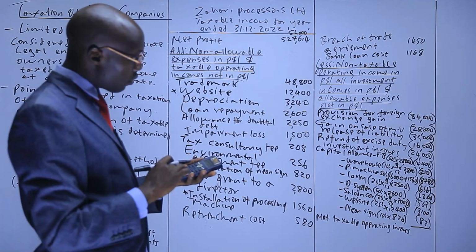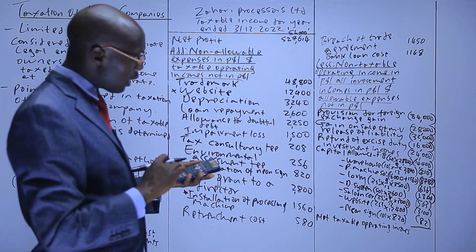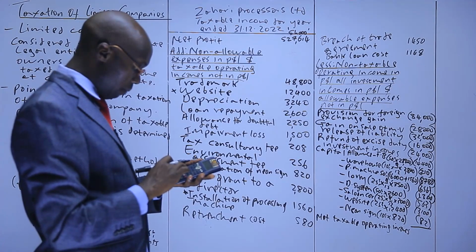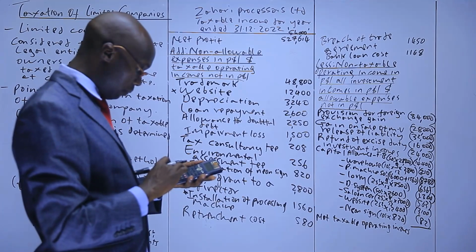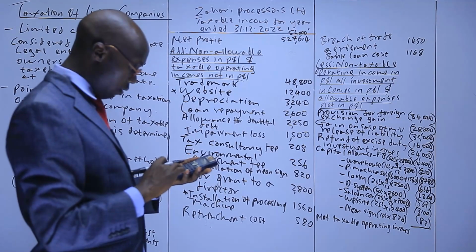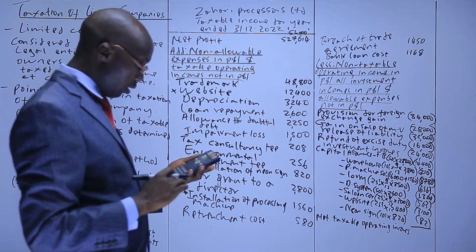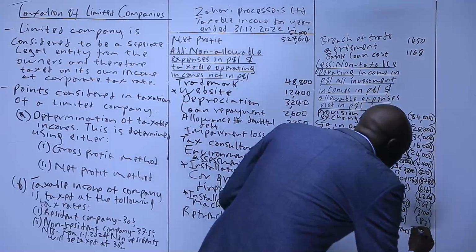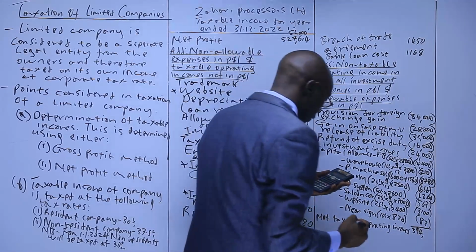We minus 1,300. We minus 563, and we minus 3,100, and then we minus 82. That gives us 394,155.